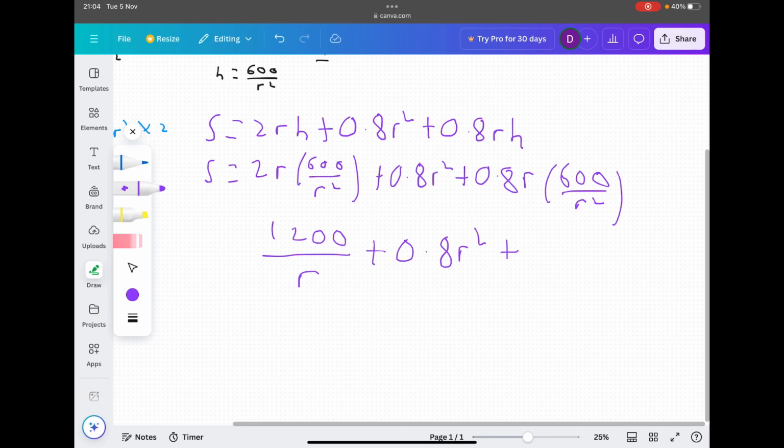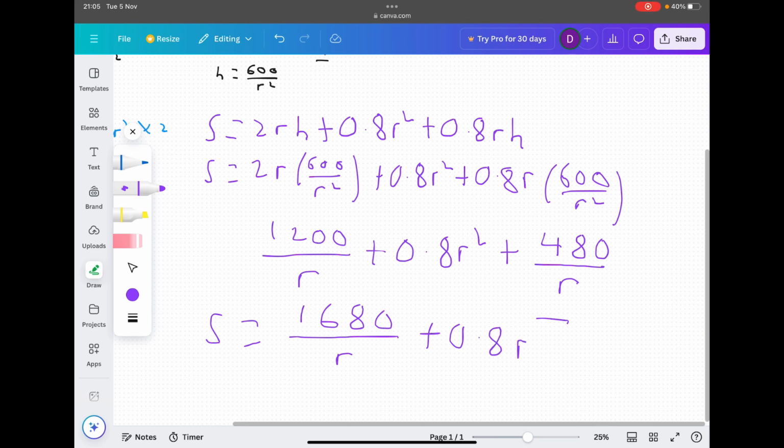And then looking at the next bit, 0.8 times 600 is 480. And then we have this common factor of r, so it'd be 480 over r. And then we can essentially add these two terms together, and that will give us 1680 over r, add